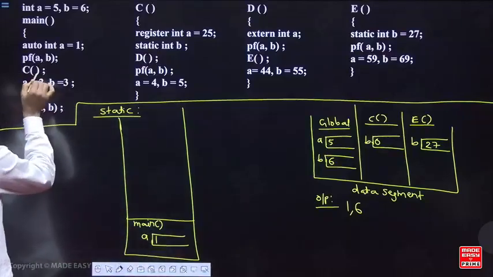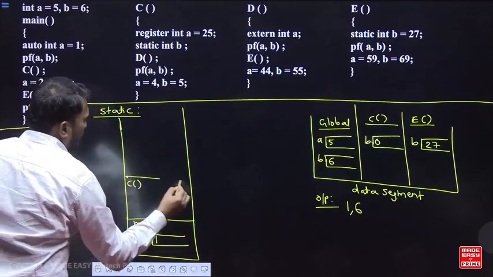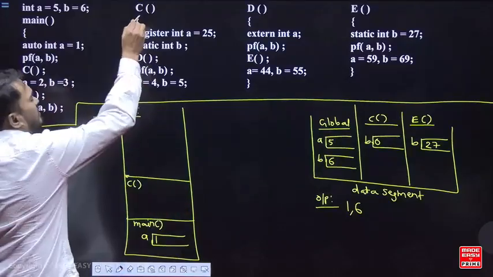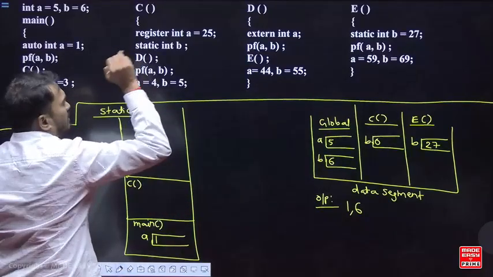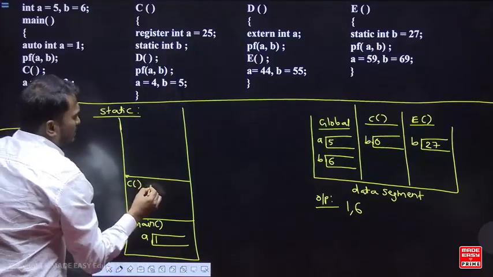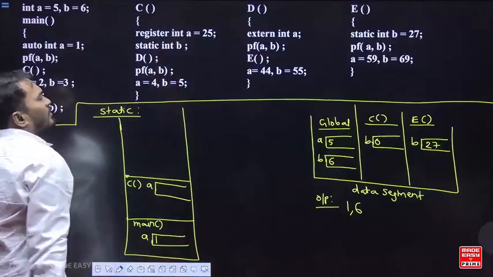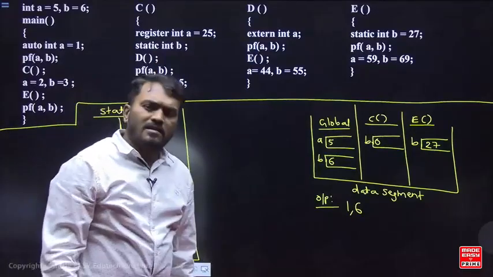Next, after that you are calling the function C. So look at here. So C will be pushed into the stack. You come here. In the function C, listen carefully. Register integer a equal to 25. So a is a local variable, but only difference is memory will be allocated in the registers.